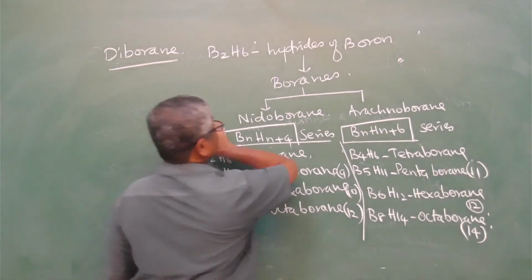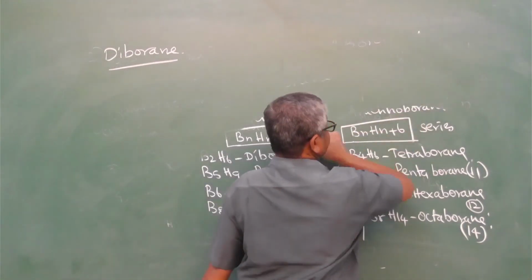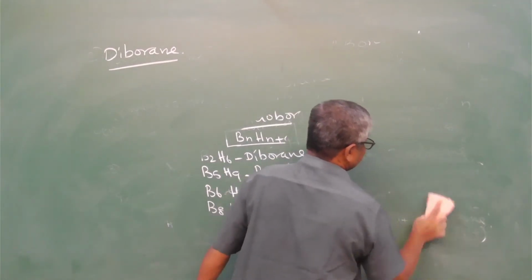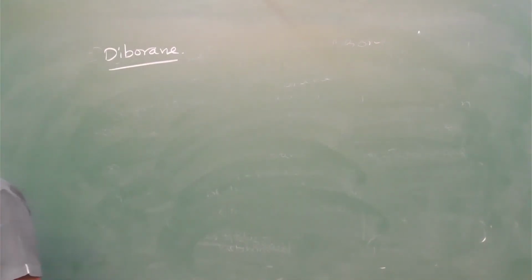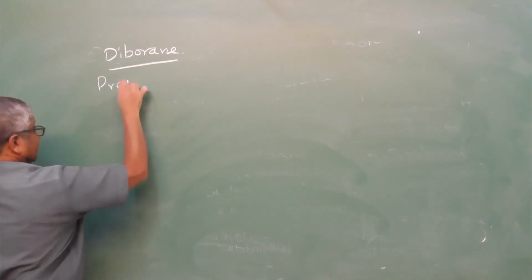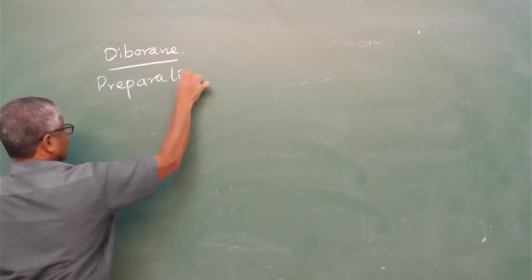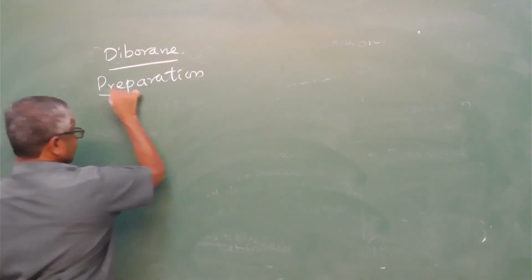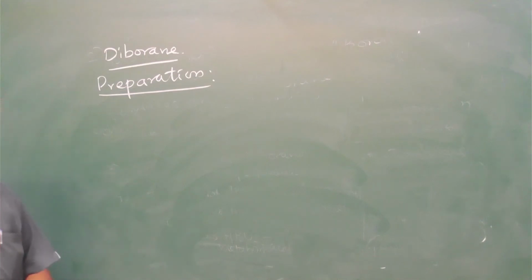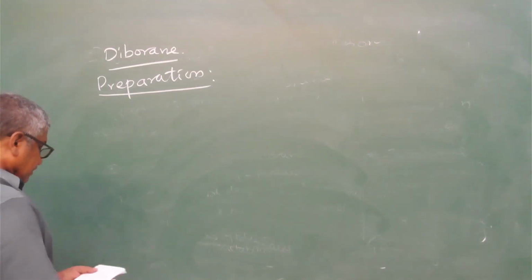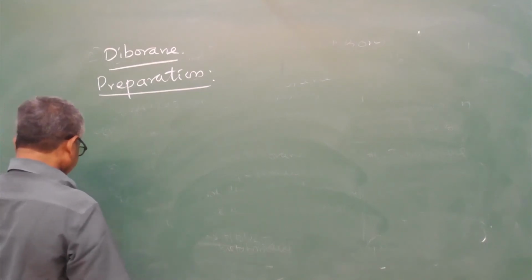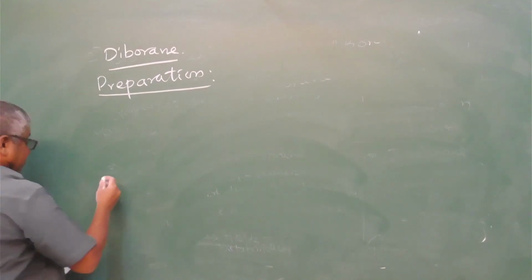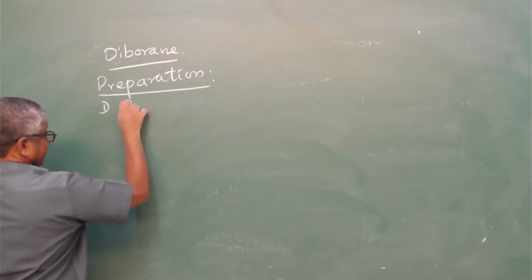Next, preparation of diborane. First, it is prepared by the reaction of iodine with sodium borohydride.